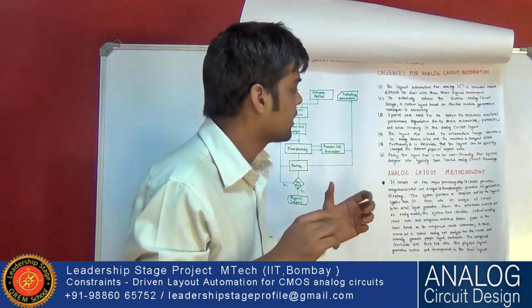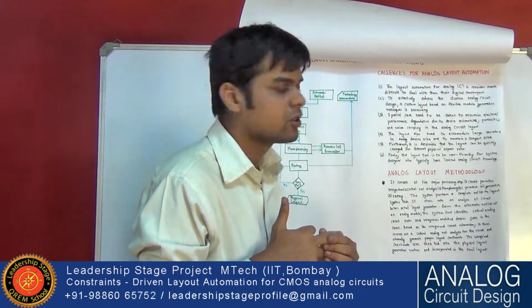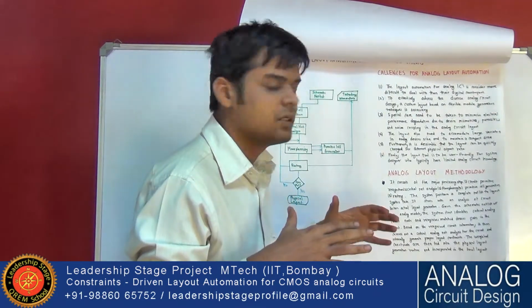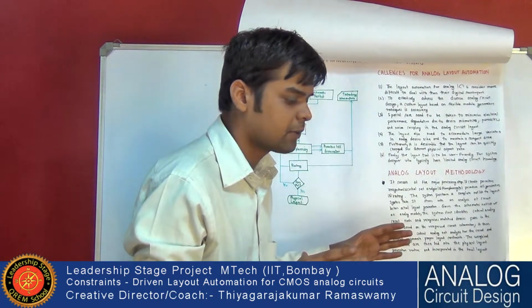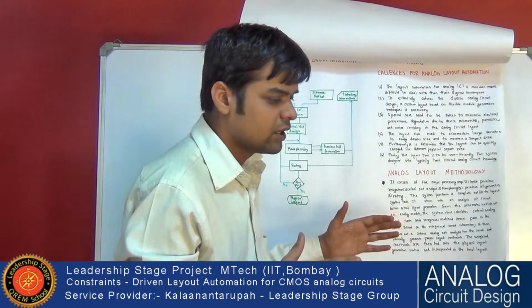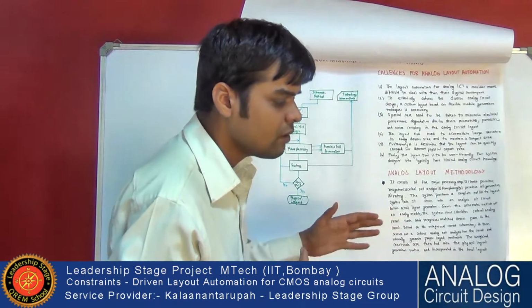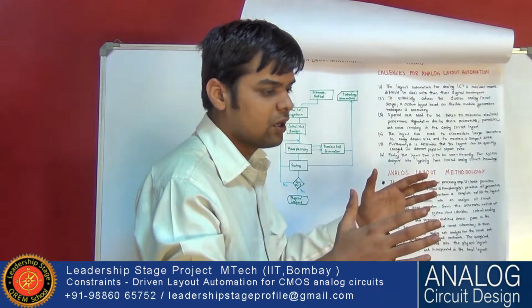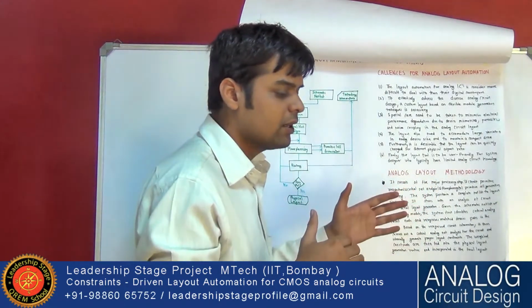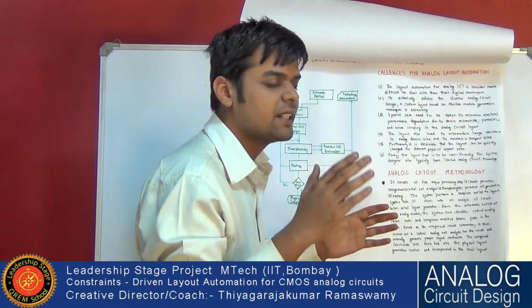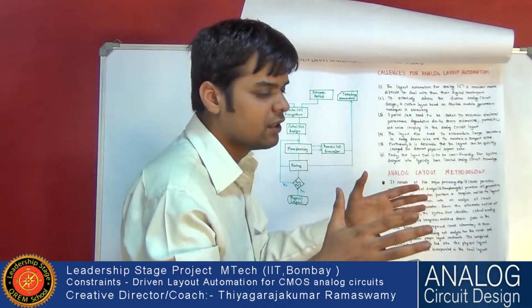Also, it is desirable to quickly generate layouts of any aspect ratio. Suppose the ratio of width and length is 100 micron by 100 micron, using 90 nanometer technology, and the width we have taken is 50 microns.